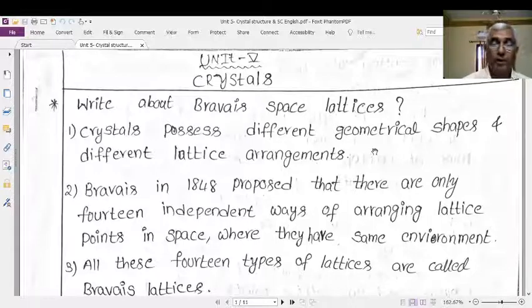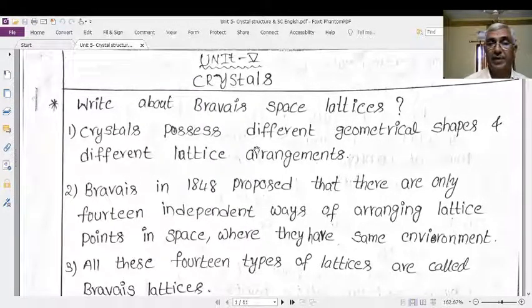Therefore, if you take that powerful word into consideration, crystals possess different geometrical shapes and different lattice arrangements.